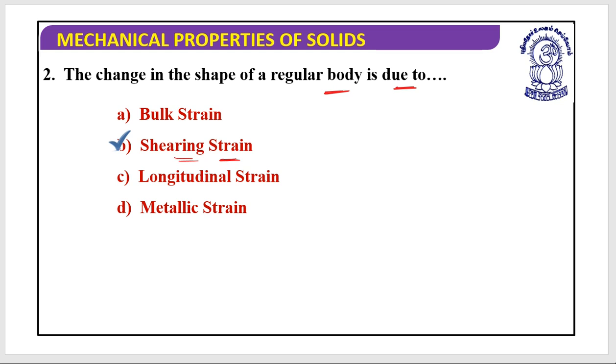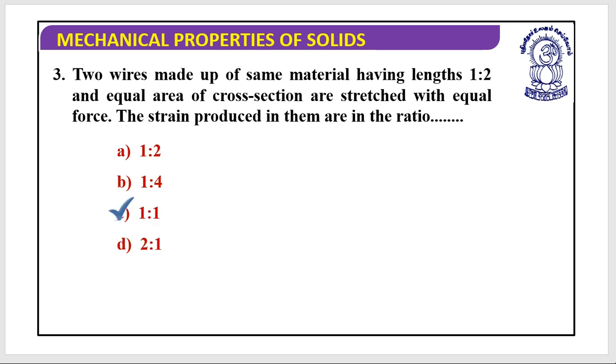Great. Next, two wires made of the same material having lengths in the ratio L1 is to L2 equals 1 is to 2, and equal area of cross section, that means A1 equals A2, are stretched with equal force, F1 equals F2. The strain produced in them is in the ratio of.